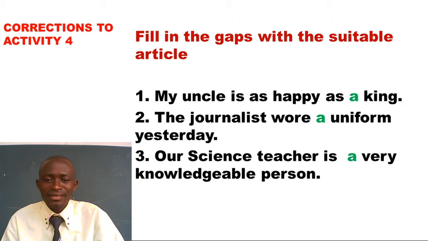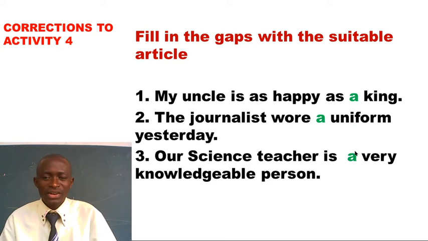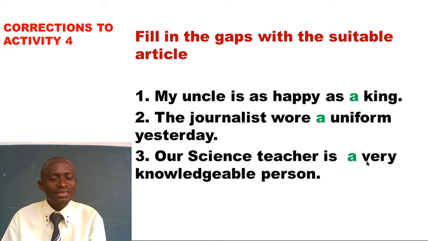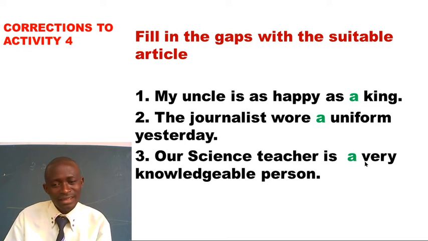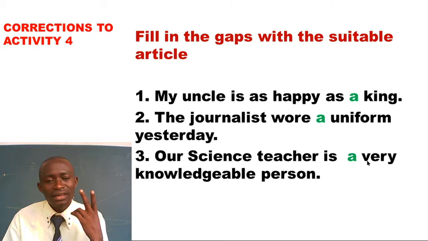Number 3 says, our son's teacher is a very knowledgeable person. A very knowledgeable person. Yes, it is article a because the next word after that article needed begins in a consonant sound or a consonant letter. You can even directly see. Remember, we consider two things, the letter and the sound. But we highly consider the sounds. This one will never mislead us. That's what I encourage you to do.